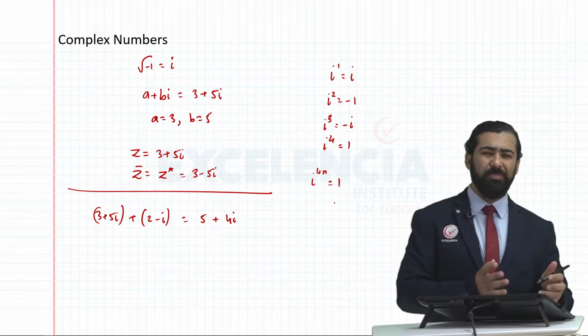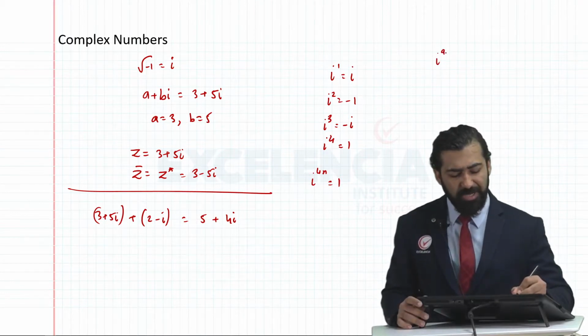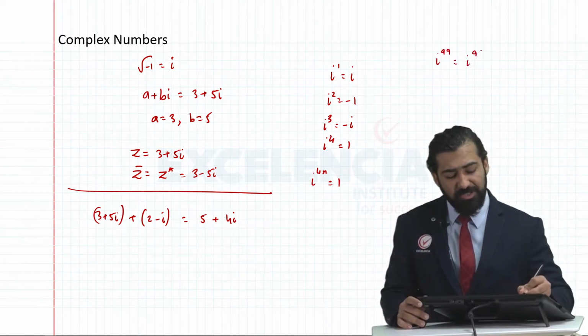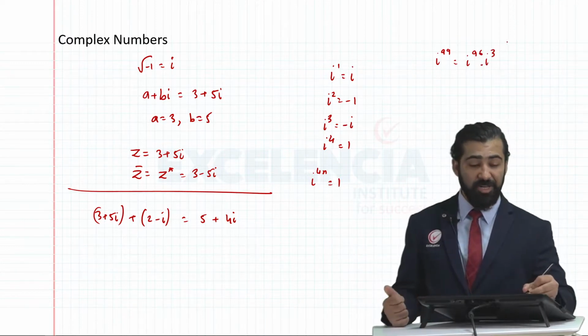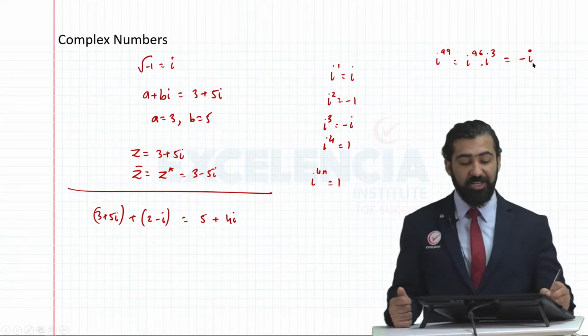So you generally break it up. Now suppose I want to find i to the power 99. I'll write this as i to the power 96 into i to the power 3. i to the power 96 will become 1. i cube is minus i. So the final answer is minus i.